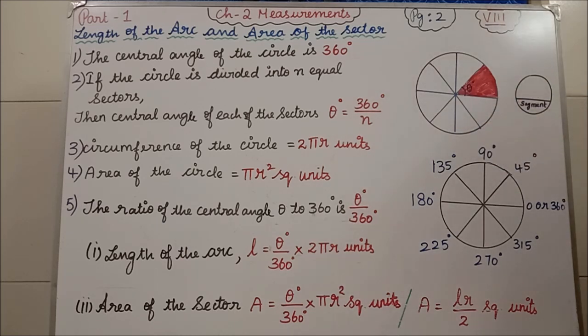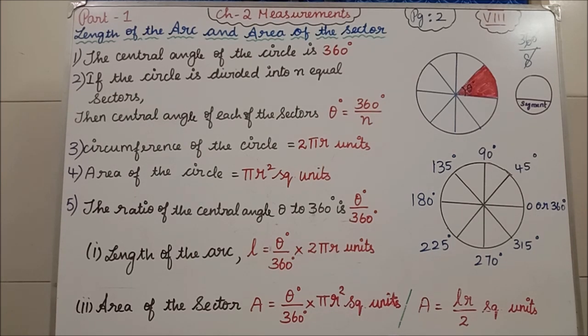We are having 8 sectors, isn't it? So you have to divide 360 degree by 8. So what answer are you getting? That is the theta. Okay, that is the angle. Clear all of you? The second point? Yes.